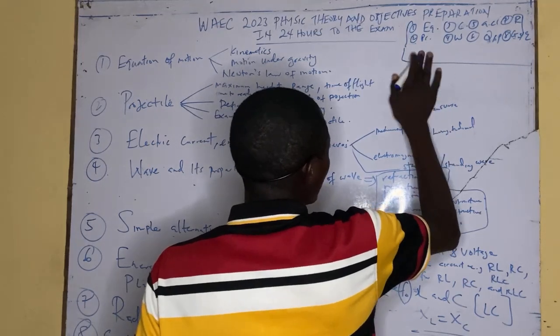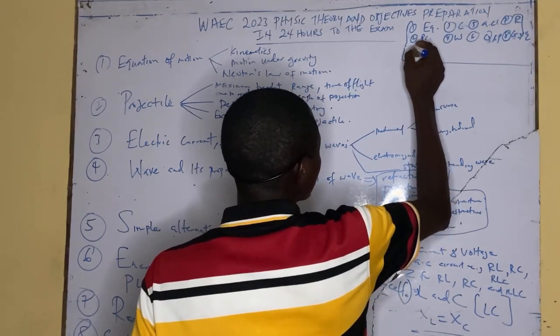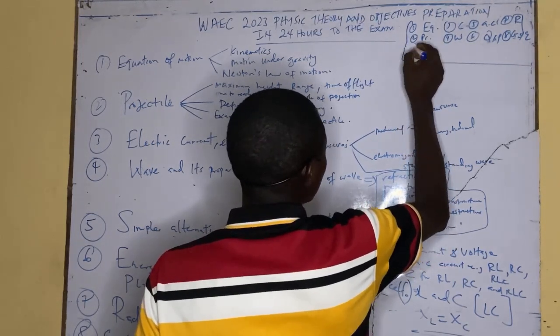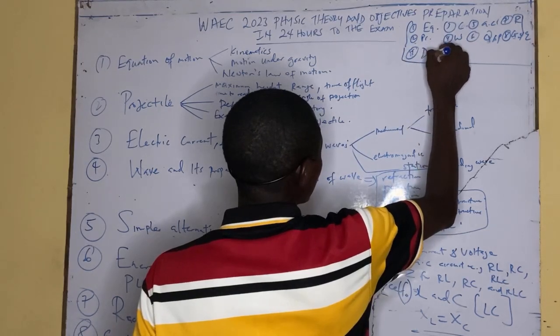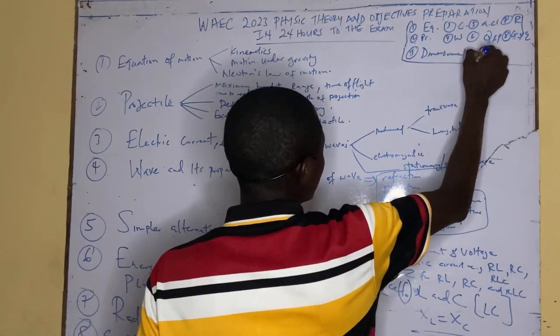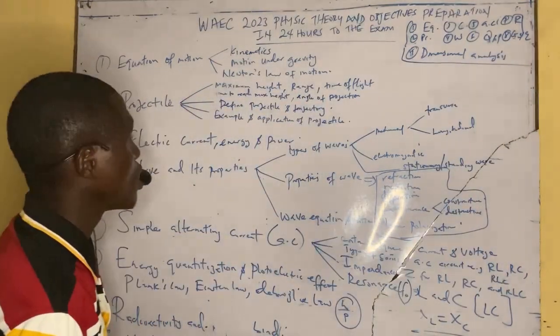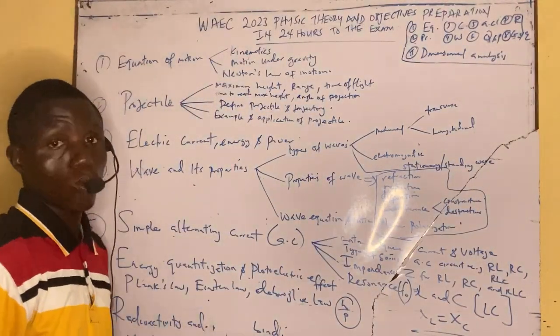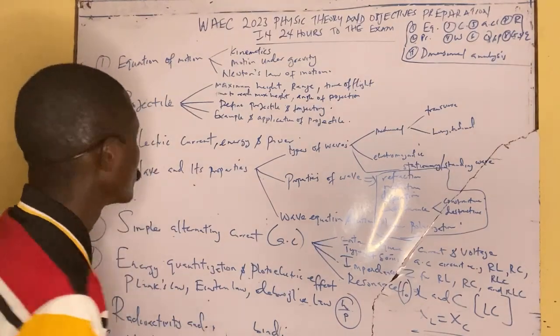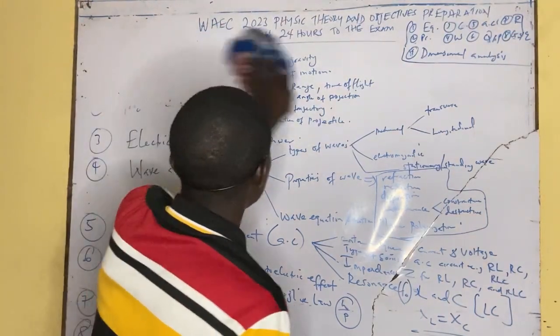Now, there are also some typical questions that can come out under dimensional analysis. Number 9, which is dimensional analysis. It can also come out in section 8. So I'm going to start now, right now, by cleaning the board.